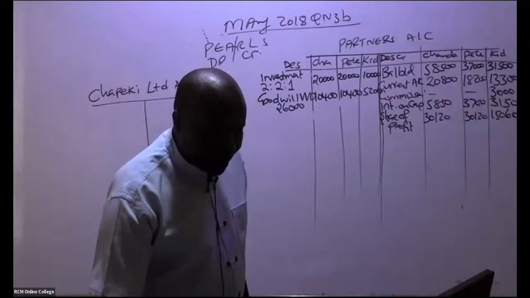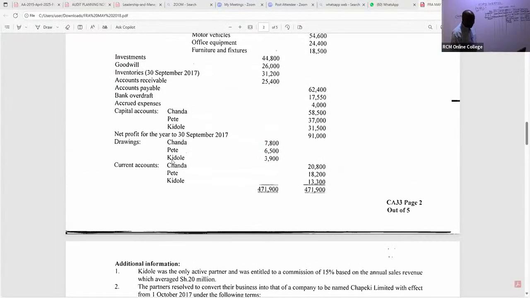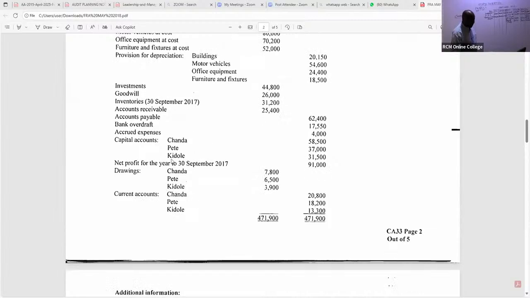So here we are. Like capital accounts, I believe this we already have accrued. I hope we already have drawings. Let's capture the drawings. These are drawings for partners, so we simply book them under partners. And remember, drawings are like expenses, so you shall debit. So come here and give us drawings.